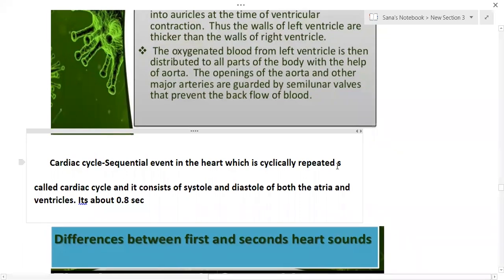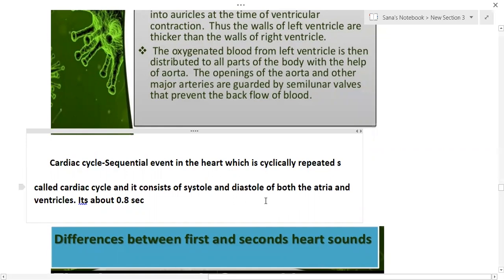What is this cardiac cycle? The cardiac cycle is nothing but the sequential events in the heart which are cyclically repeated, called the cardiac cycle. And it consists of systole as well as diastole. What is systole? Systole is nothing but the contraction of the heart.